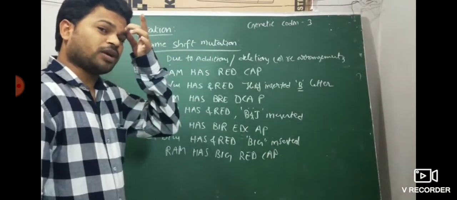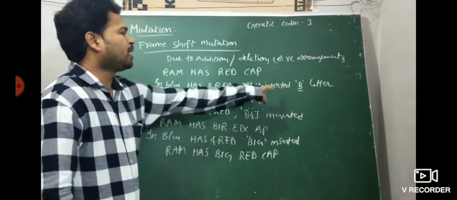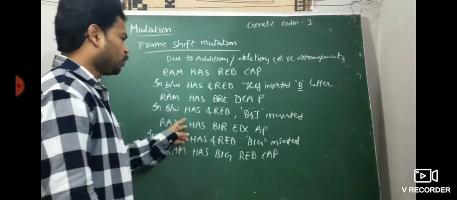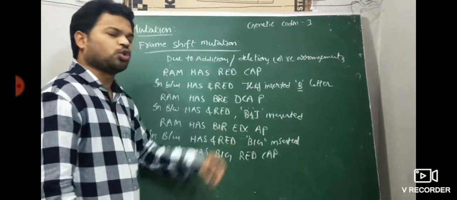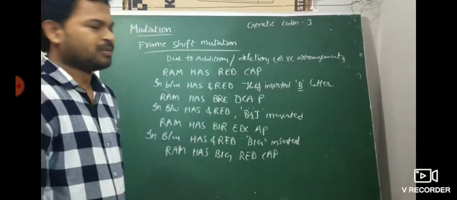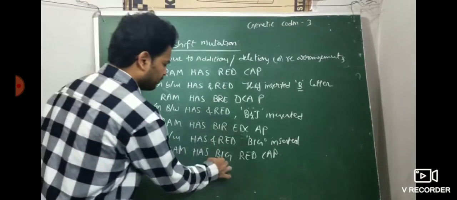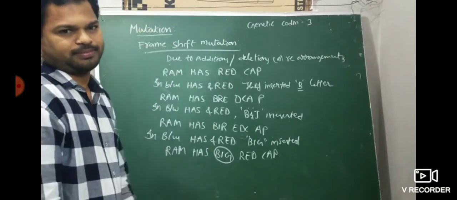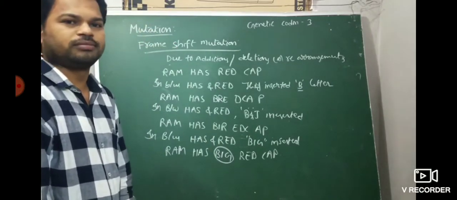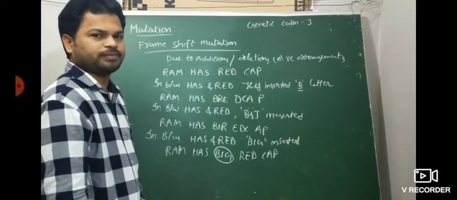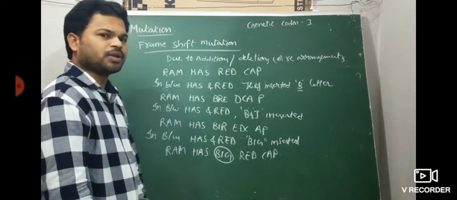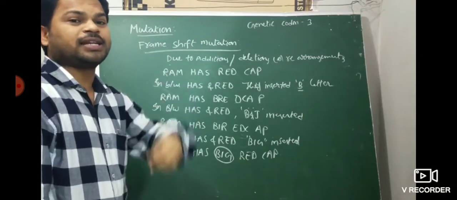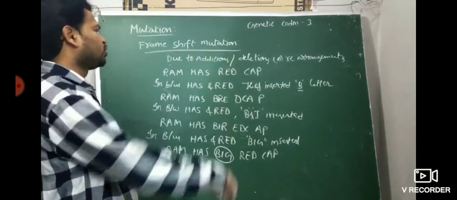From this we conclude that if one letter or two letters are inserted in between these codons, the reading frame will change. But if 3 letters are inserted, the reading frame does not change. That is very, very important.